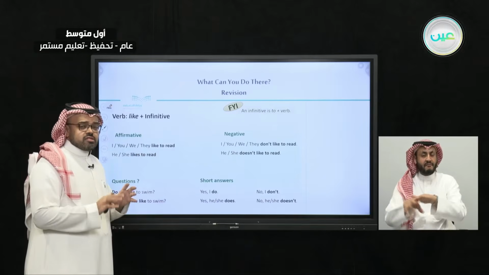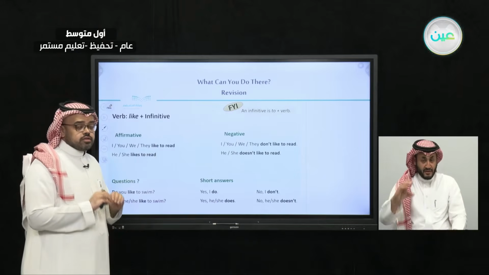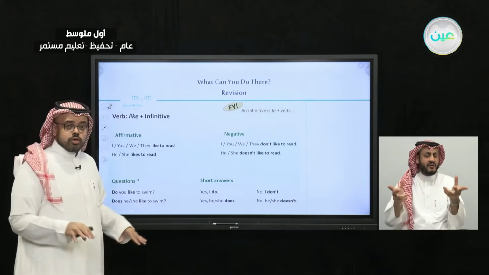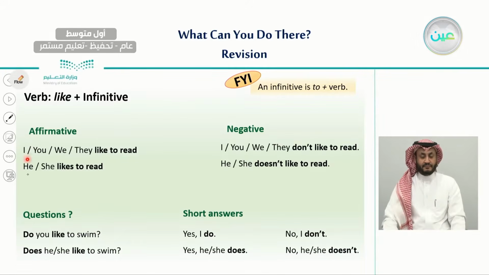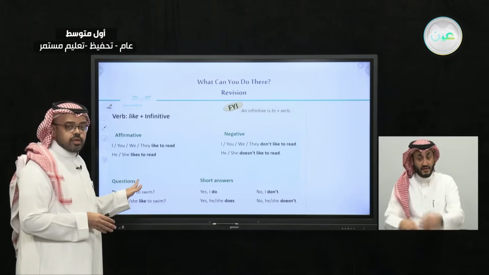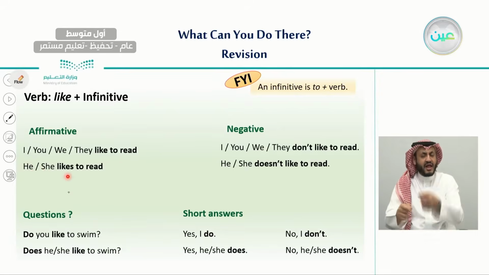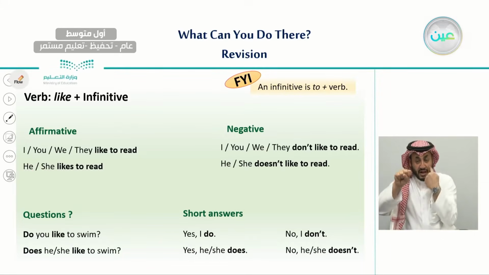And here we said there is something different from the infinitive than the modal can, which is that it differs depending on the kind of subject you are using. For example, if you are using I, you, we, or they, you don't have to make any changes to the verb. You use the verb and the infinitive right away. But if you are using he or she, in this case you need to add s to the verb, likes, and then add the infinitive. As we can see here, he or she likes to read. The same goes for the negative.